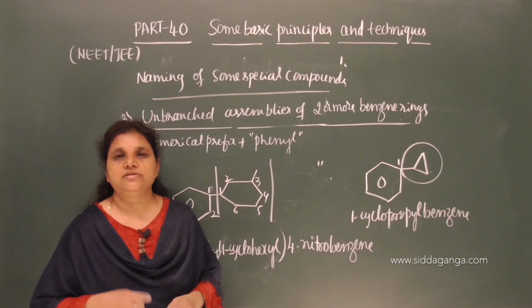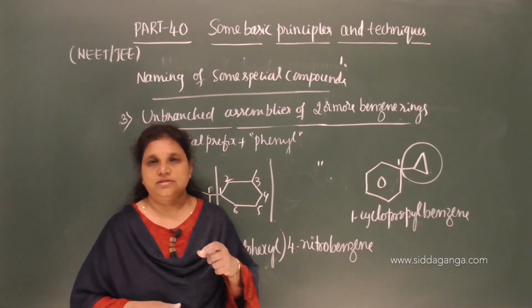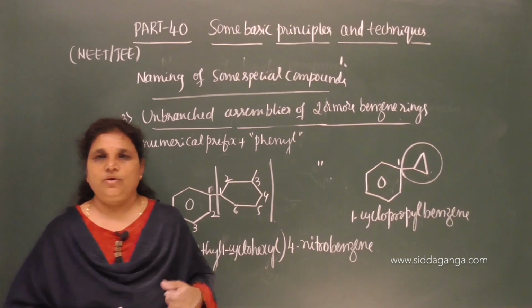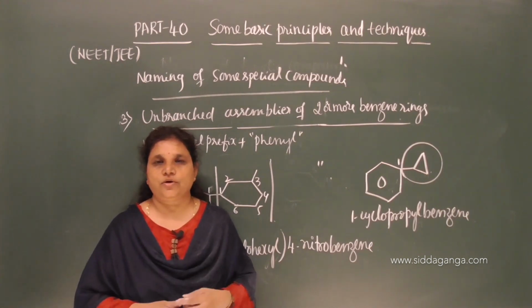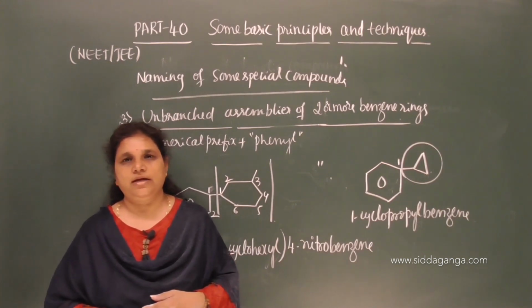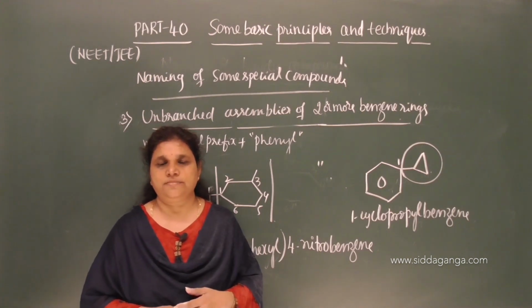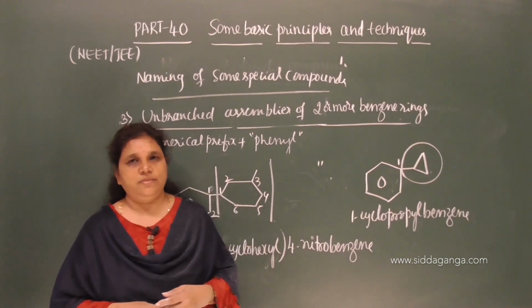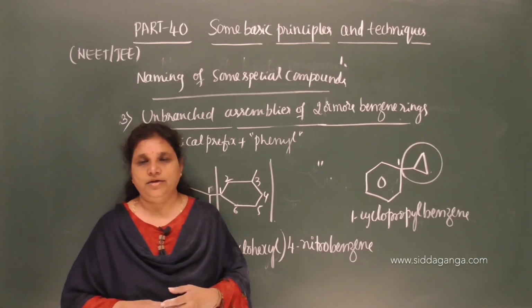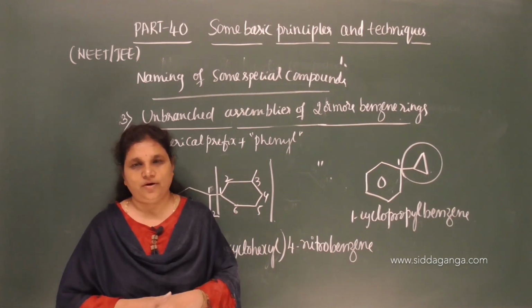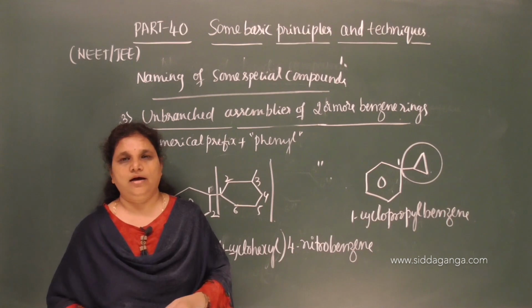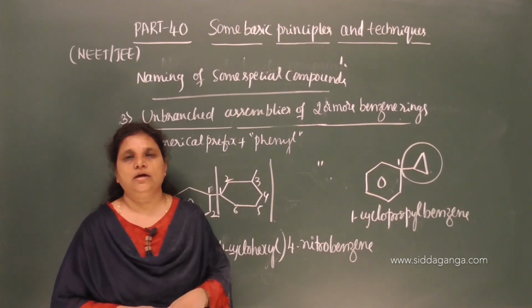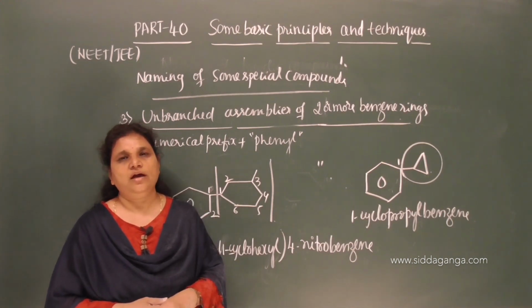Second part is general organic chemistry. In general organic chemistry, we can consider the electronic effects, reaction intermediates, and also the isomerism concept. Isomerism, reaction intermediates, and the electronic effects come under general organic chemistry, and then the last part in this unit is purification, detection, and estimation.